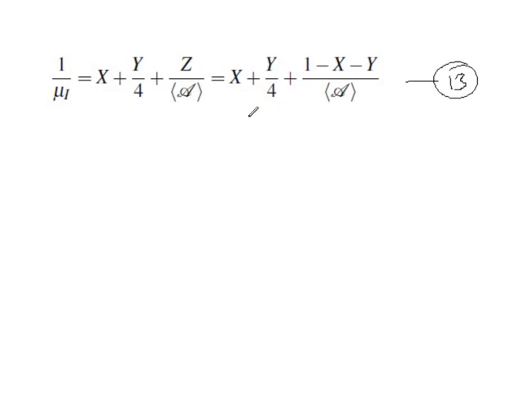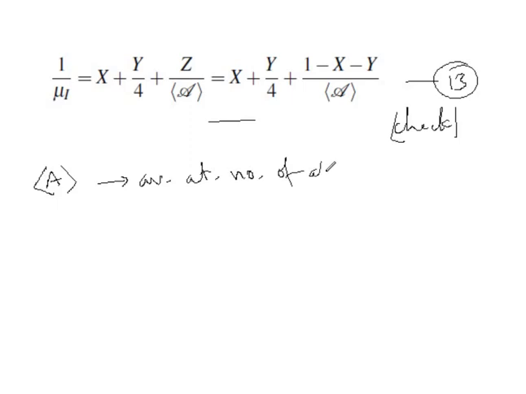I urge you to check this result by yourself. This is not very straightforward, but I would ask you to check this. Okay, so check if this is indeed so. Here again, A average, as you can see, is basically the average atomic number of all metals, because I have already substituted the atomic mass for hydrogen and helium over there.